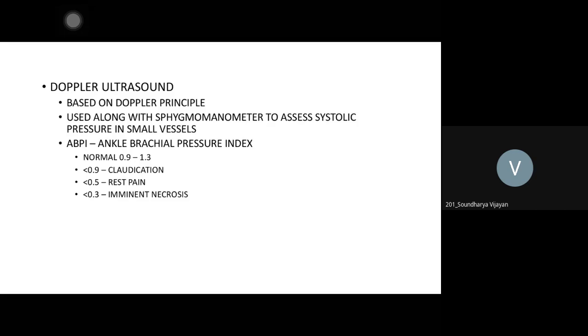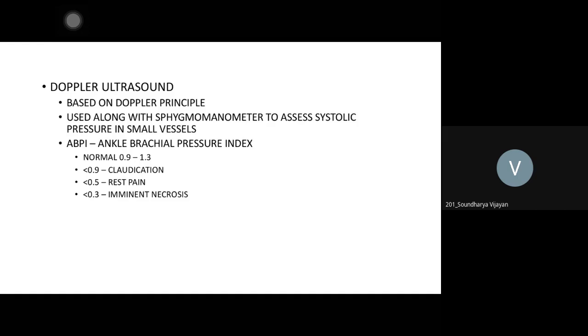It does not generate images. It only creates sound. So when you keep your Doppler probe on the blood vessel, if you hear the sound, then there is blood flow. Sometimes pulses are not palpable, but it generates the sound. With the sound, you know that there is blood flow in that blood vessel, say the dorsalis pedis artery. In very obese people, it may be difficult to palpate the artery, so more specific is a Doppler.